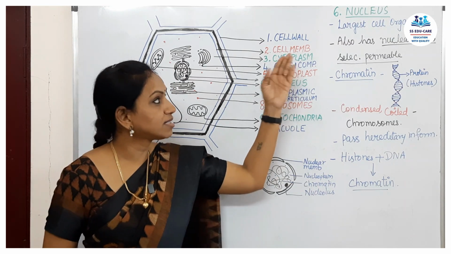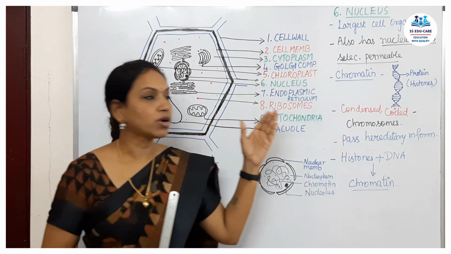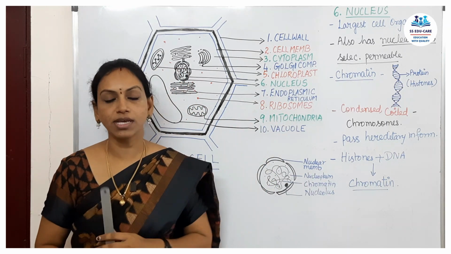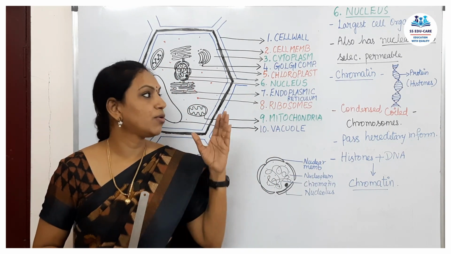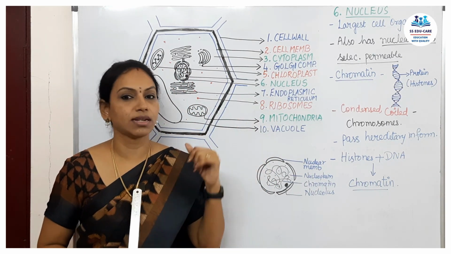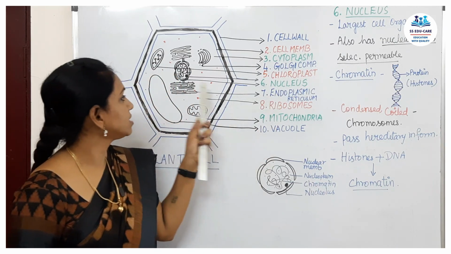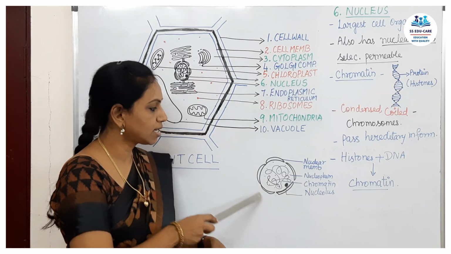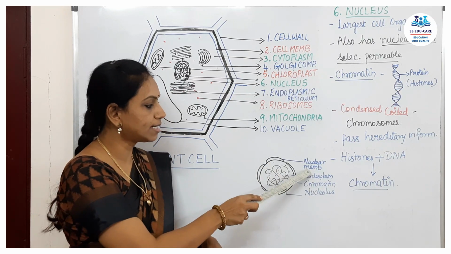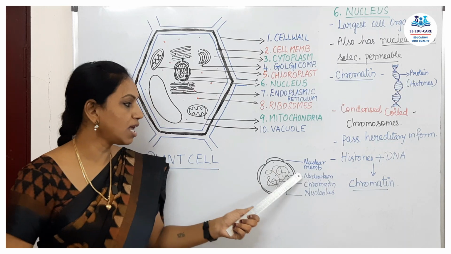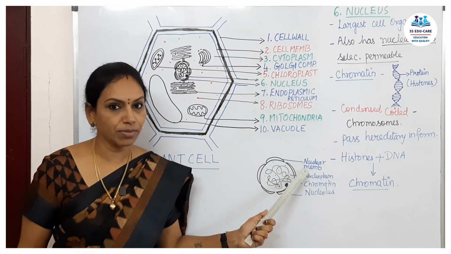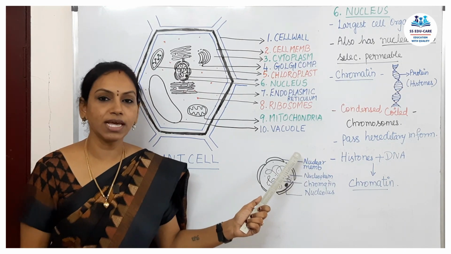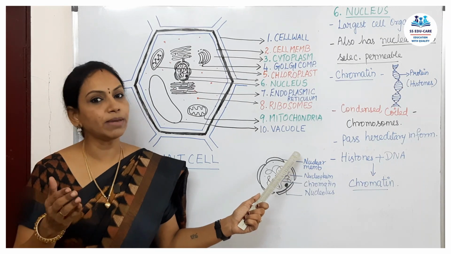The next part is the nucleus. Nucleus is called the brain of the cell because it's a very important part of the cell. This nucleus, I have drawn it here and here. This nucleus is protected by a nuclear membrane, just as the cell is protected by the cell membrane. What's the function of the cell membrane? It is selectively permeable.